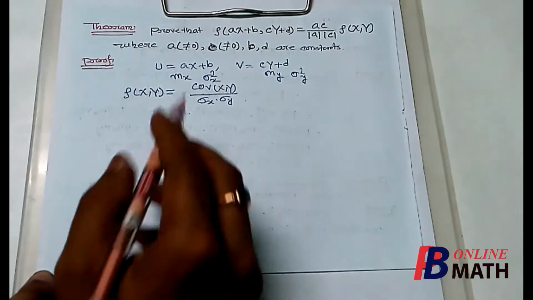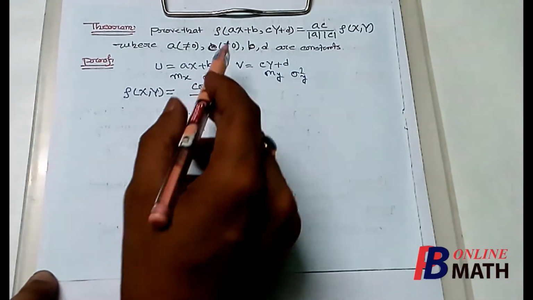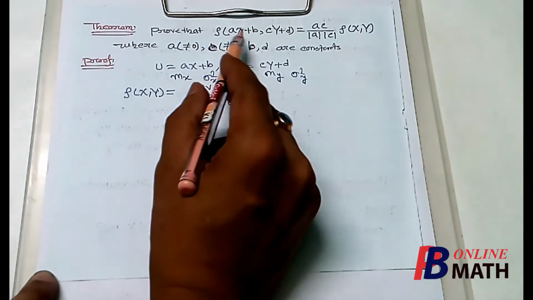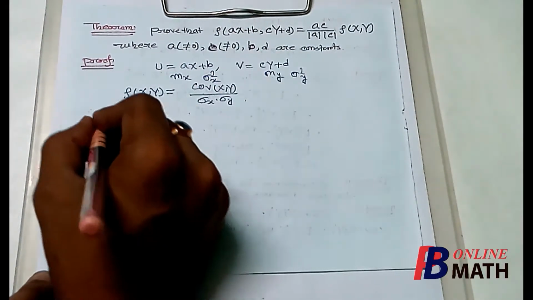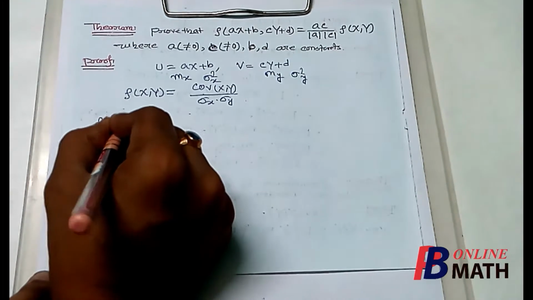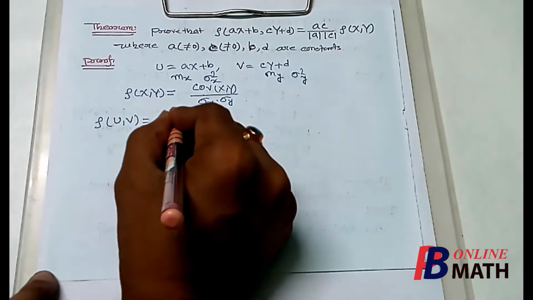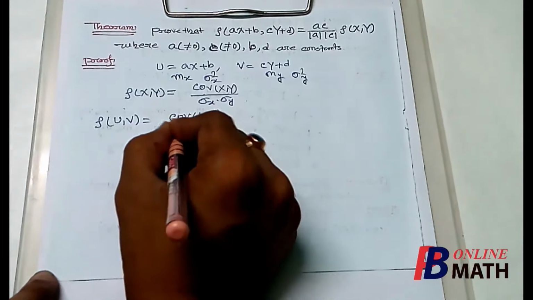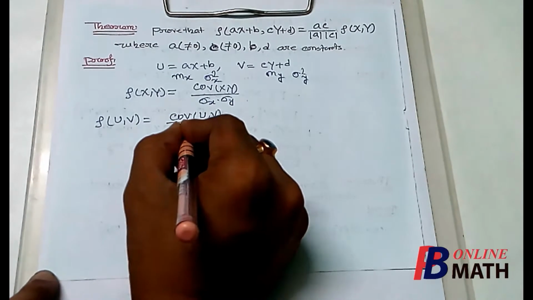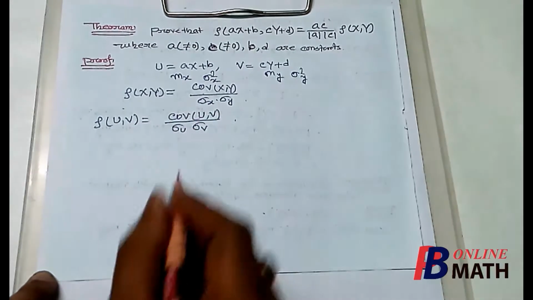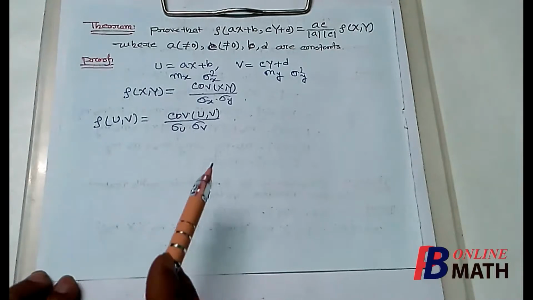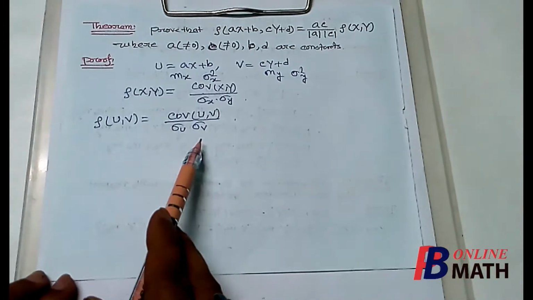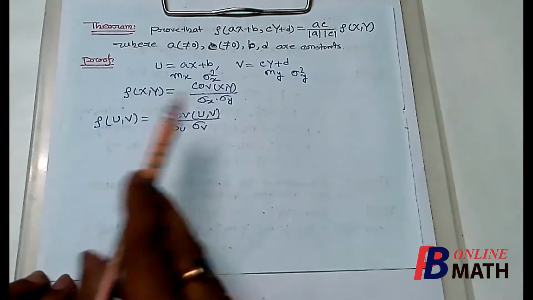Now we have to find the correlation coefficient between these two variables, that means between u and v. So we have to find rho uv, that will be equal to covariance of u and v divided by sigma u and sigma v. So for that we have to find sigma u, sigma v, and also covariance of u and v.